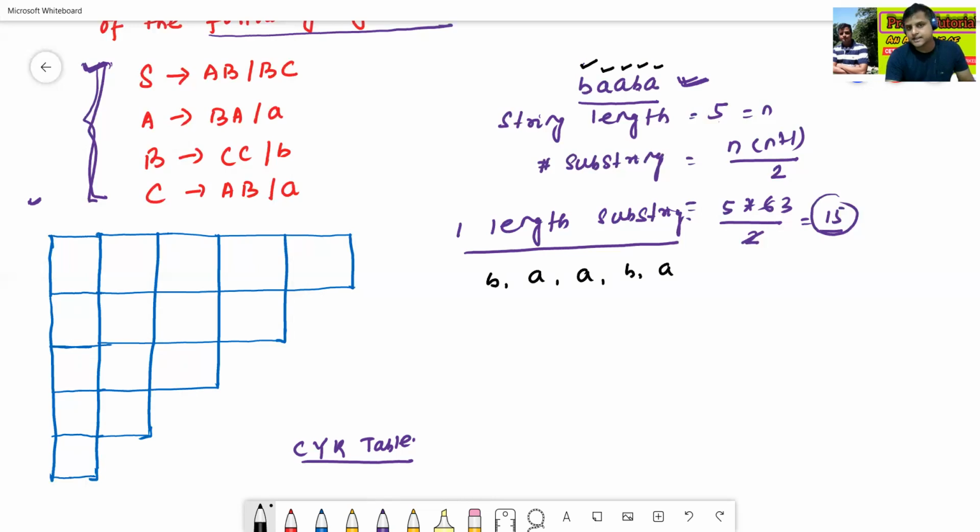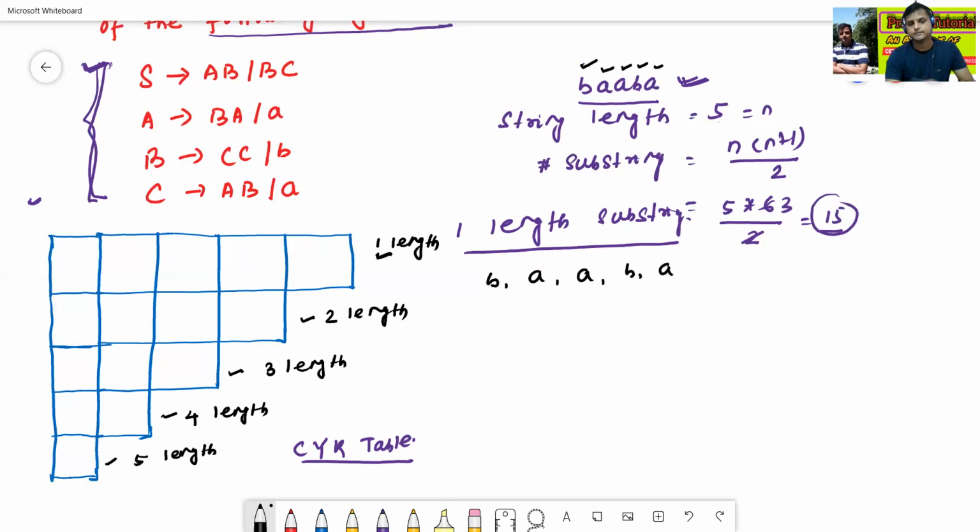Simply write it on the table: the first row is for one length substring, the second row is for 2 length substring, the third row for 3 length substring, the fourth row for 4 length substring, and the fifth row for 5 length substring.